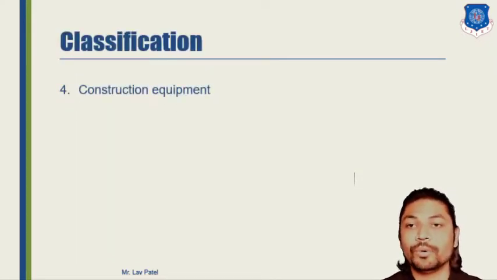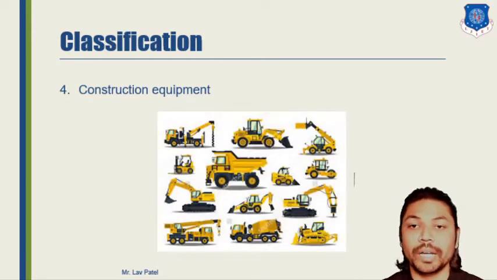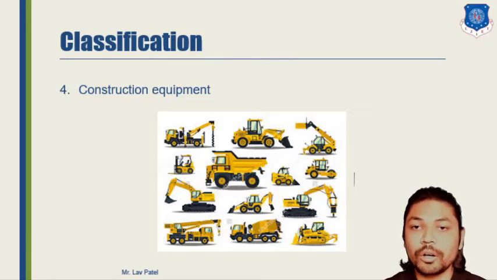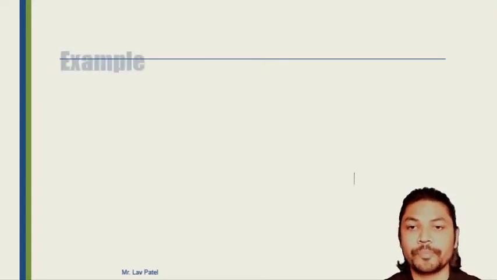Let us move to the fourth one, that is the constructional equipment. Here you can see the cement mixer, hoist, and excavator. These are several constructional equipment that can be used for bridge construction, road construction, etc. So these are the main four categories of special purpose vehicle. In this lecture we have seen what we mean by special purpose vehicle, its classifications and advantages.